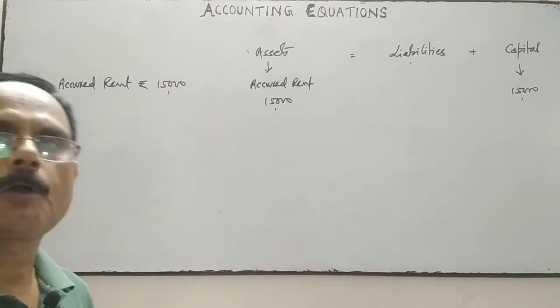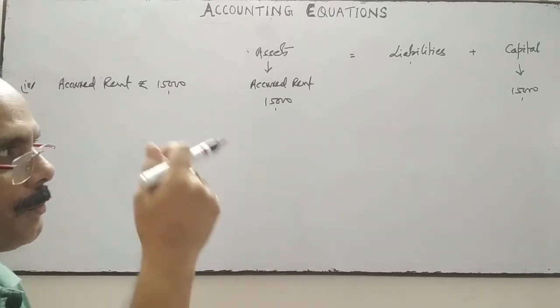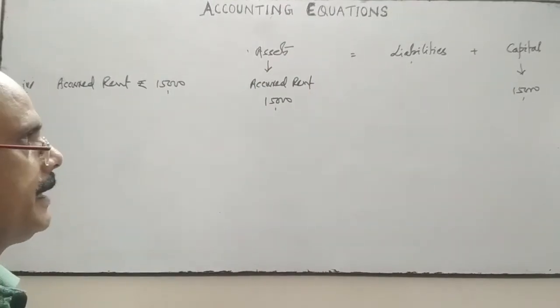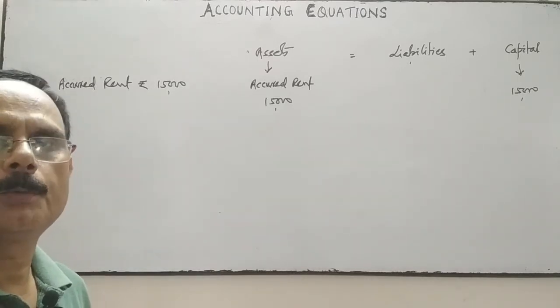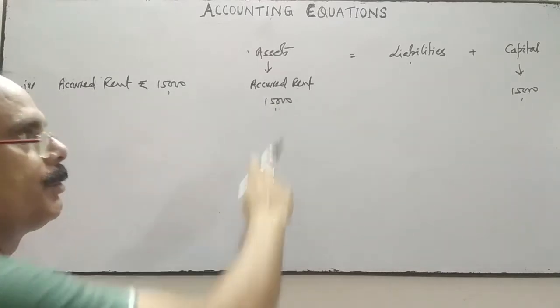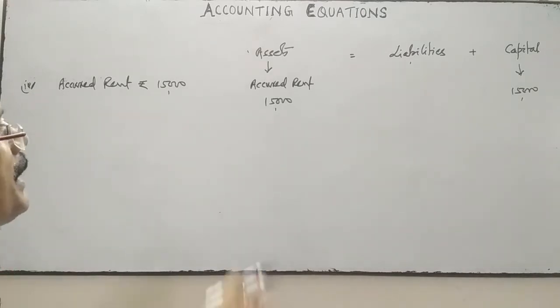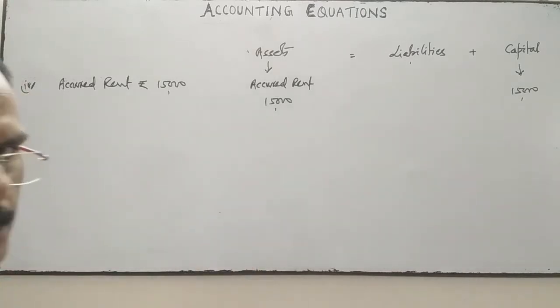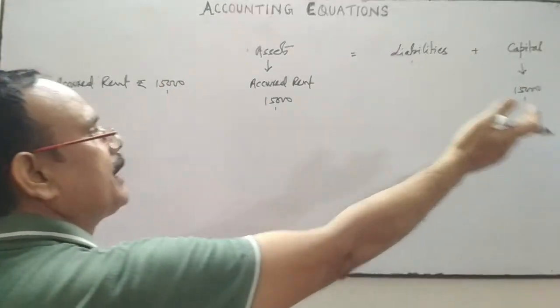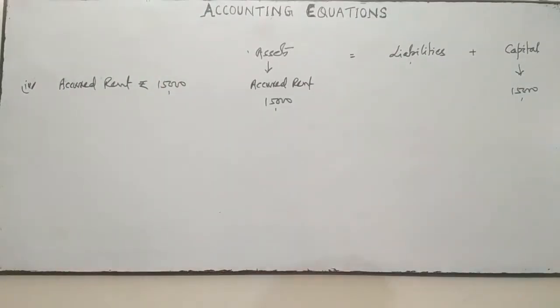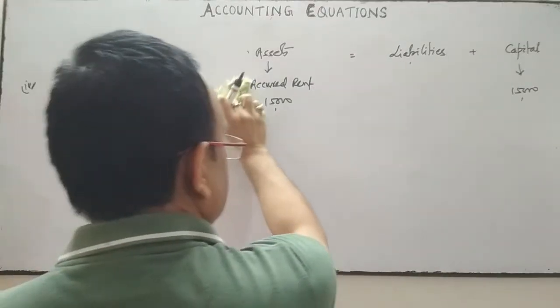Income is earned, so profit will increase. Profit is added to the capital, and on the asset side one column will be opened in the name of accrued rent, which will increase by 15,000. So 15,000 on the asset side and 15,000 on the liability side. So the equation is balanced.